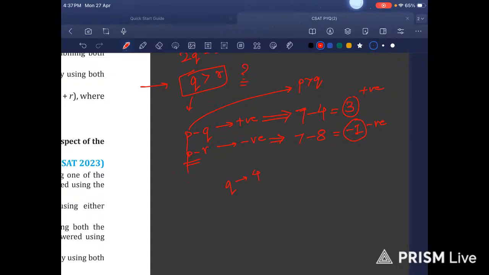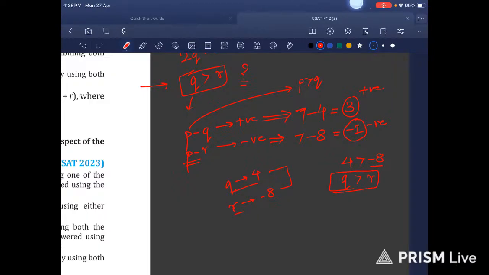Q's value was 4, R's value was minus 8. So definitely if you combine this, what do you get? You get 4 is greater than minus 8. And what is 4 here? 4 is Q. And what is minus 8 here? Minus 8 is R.